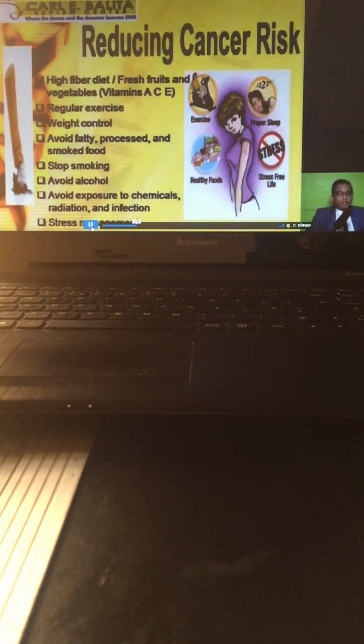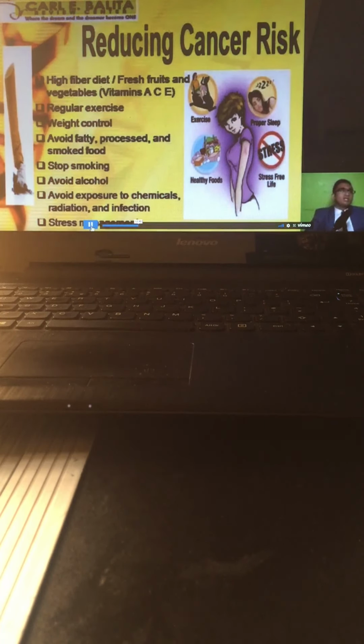So what are those? First, high fiber diet, most especially for a patient who is at risk for colon cancer. So pag colon cancer yan, to reduce the risk for colon cancer, the foods that should be taken should be high in fiber. Saan mo makikita yung high fiber diet? They are your fruits and vegetables, diba? So kailangan increase intake of fruits and vegetables, you decrease intake of fatty, processed food, meat products because they are considered as carcinogen. So high fiber diet because these fruits and vegetables contain antioxidants.